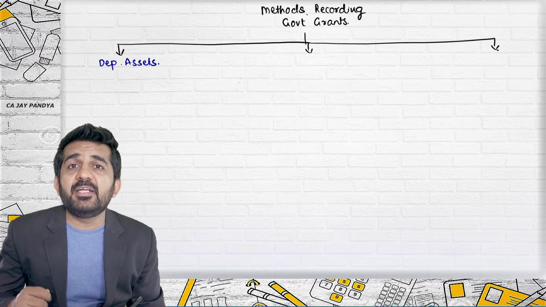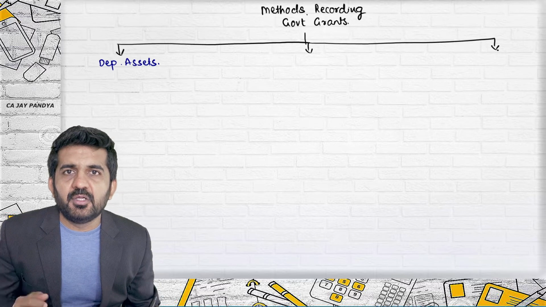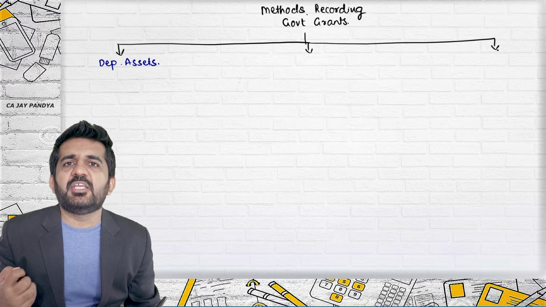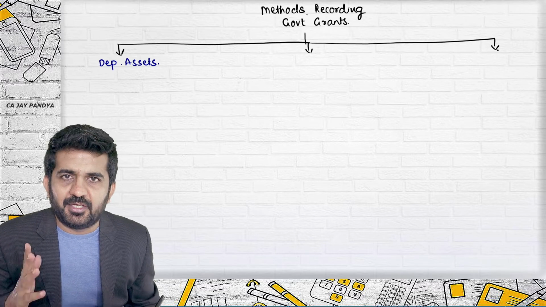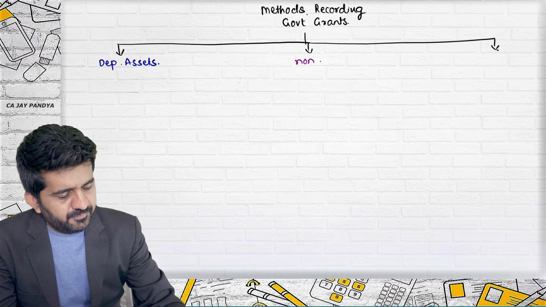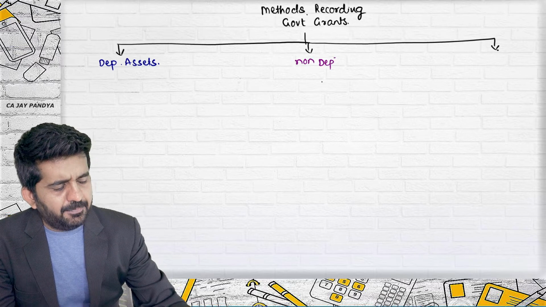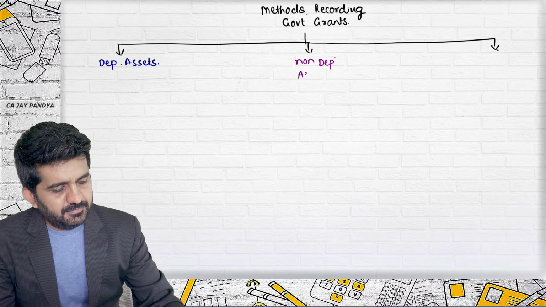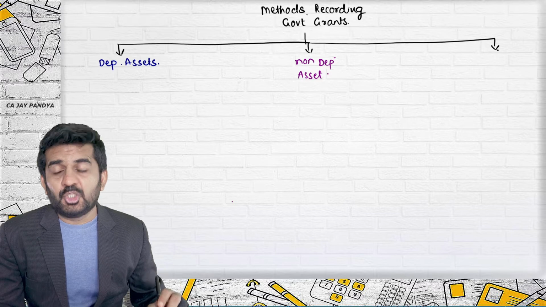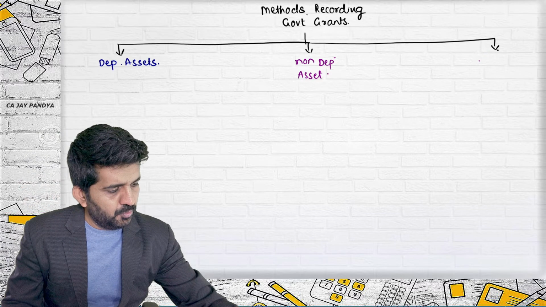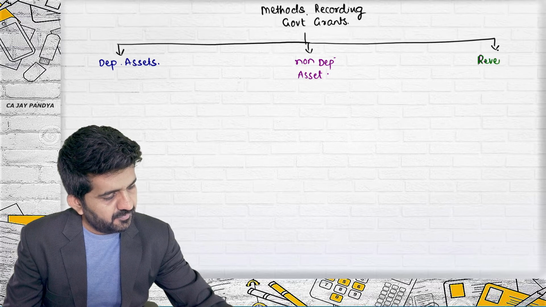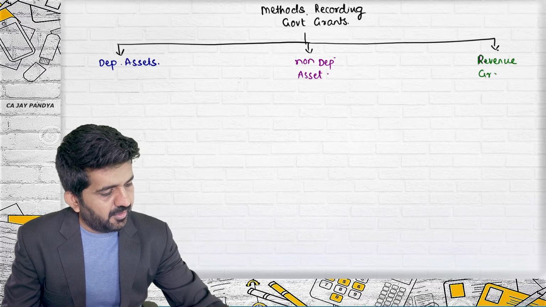So government is giving you a grant for purchasing machinery, which ultimately is a depreciable asset for your enterprise. It might be giving you a grant for a non-depreciable asset. And third, it might be giving you a revenue grant.